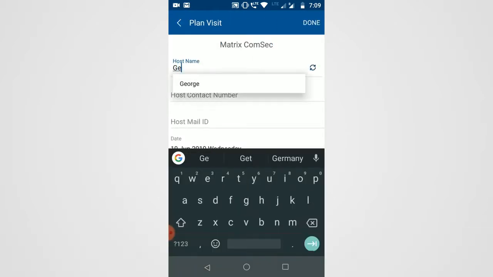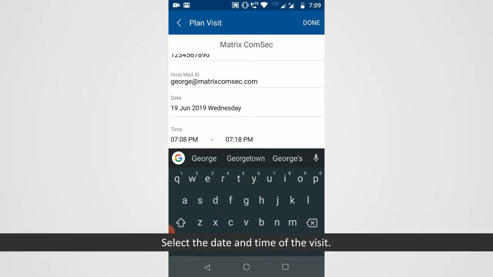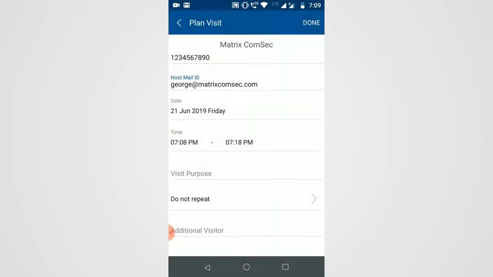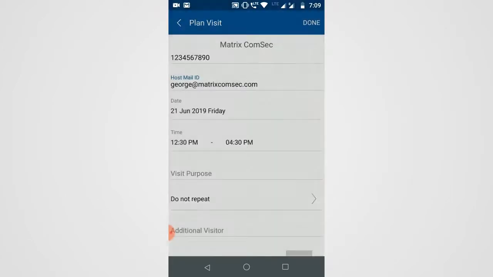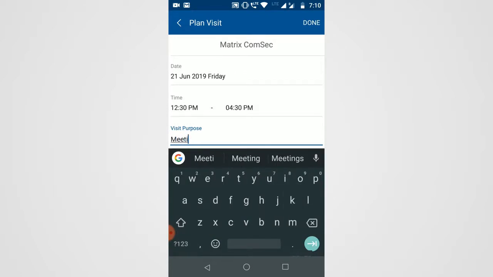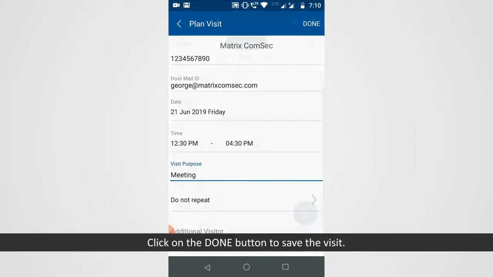Specify the host name. Host contact number and host mail ID will be fetched from the system. Select the date and time of the visit. Specify the visit purpose. Visitor can specify the number of the person accompanying him in the additional visitor field. Click on the Done button to save the visit.